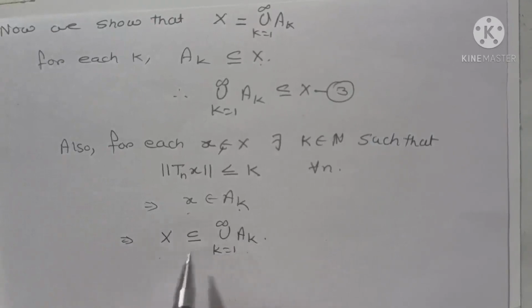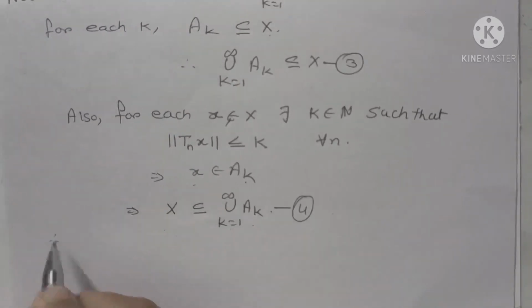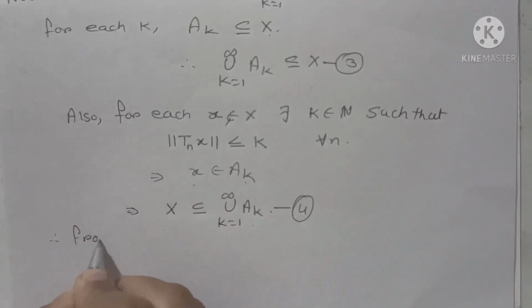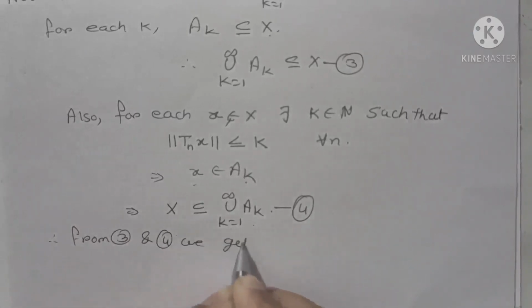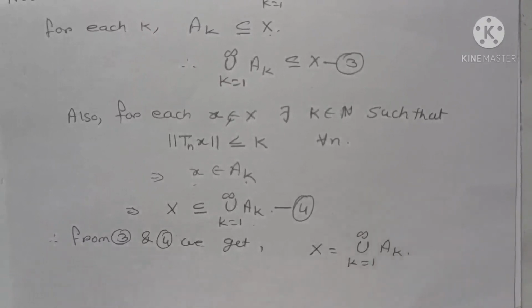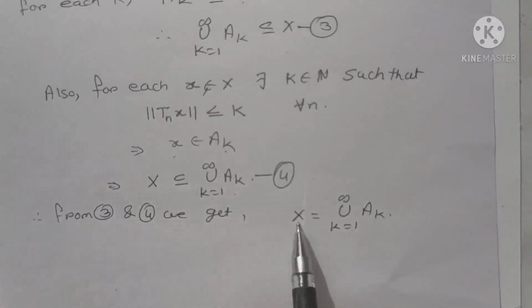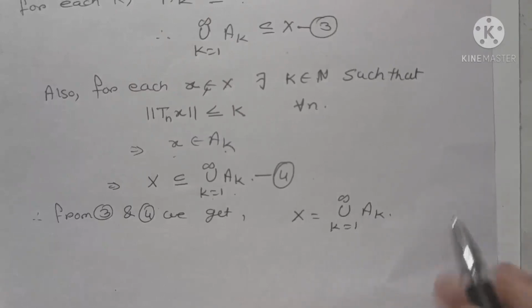Now we give this equation number 4, and combining equations 3 and 4, we get X equals the union, k running from 1 to infinity, of Ak. That means X is written as a countable union of Ak.